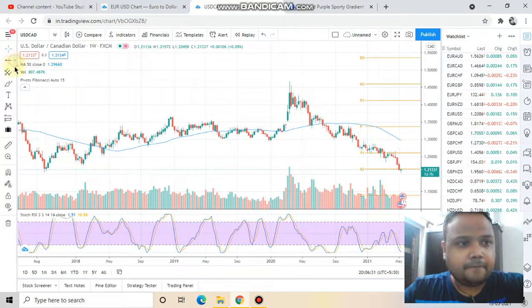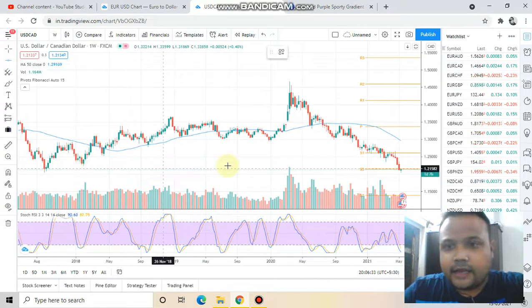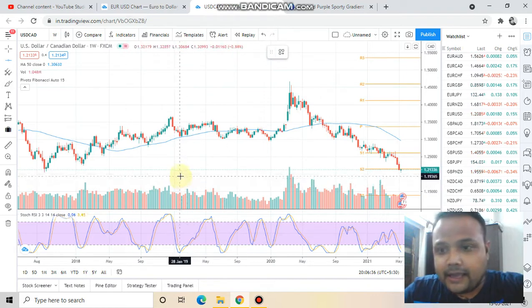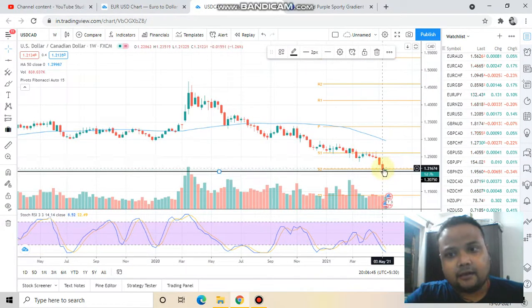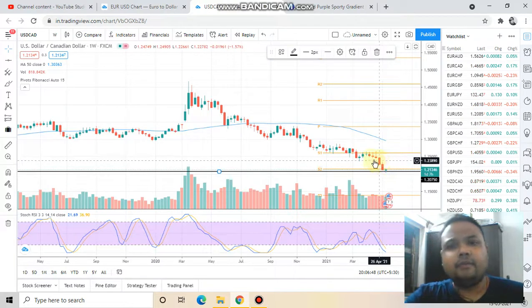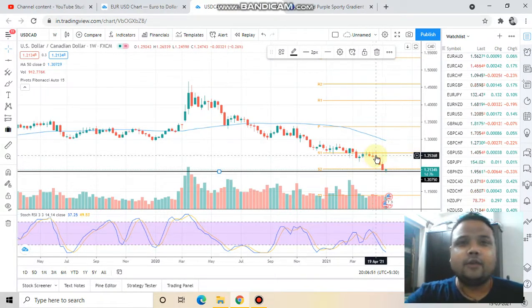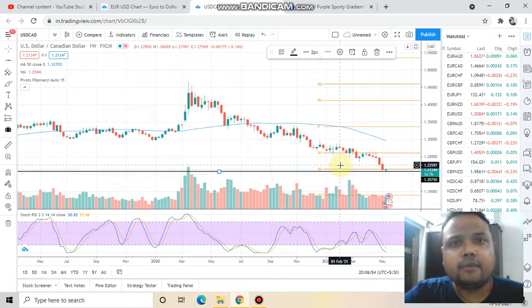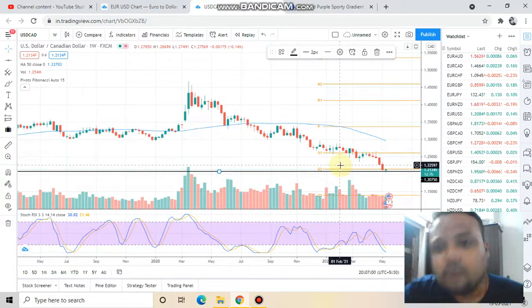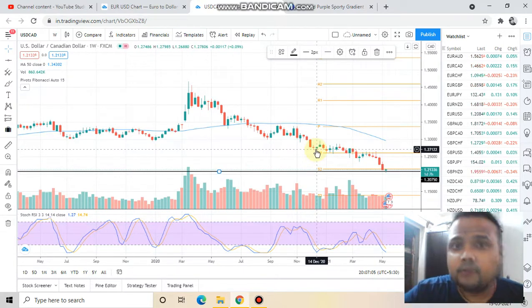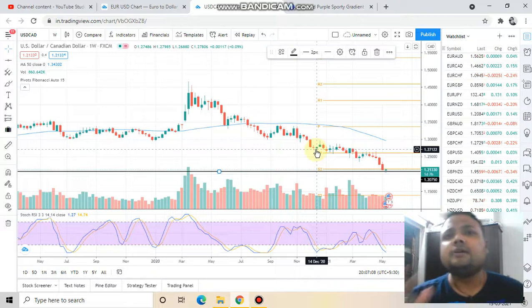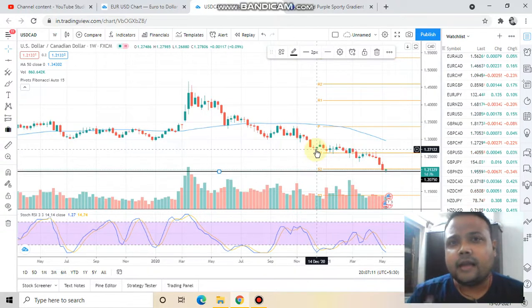We can see that right now the market is standing at the support. Previous week the market formed a red candle. Before that also the market formed a red candle, and before that also, whenever the market was trying to go up, it was facing heavy selling pressure from above, and it was making shooting star kind of patterns. But this week the market has formed somewhat of a hammer kind of pattern, which means that the market went down, but it saw some buying pressure, or bulls came in and took the price upward.